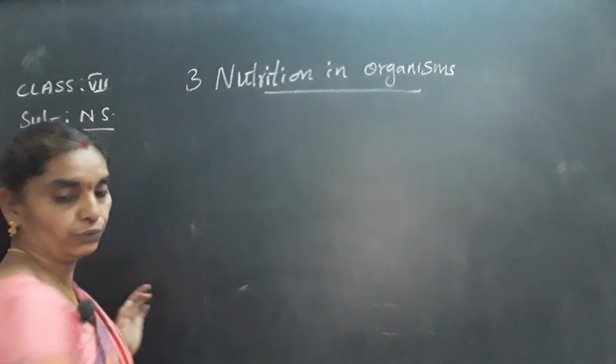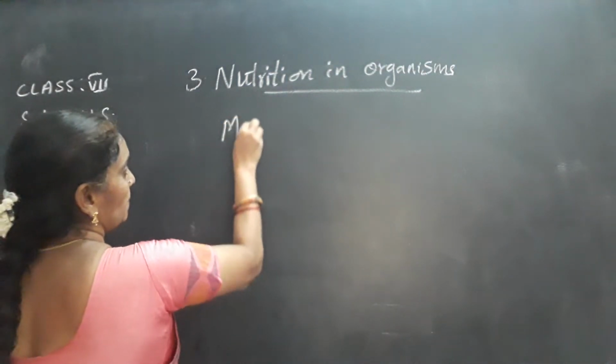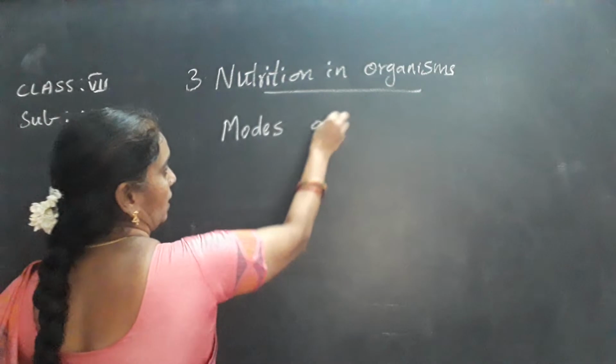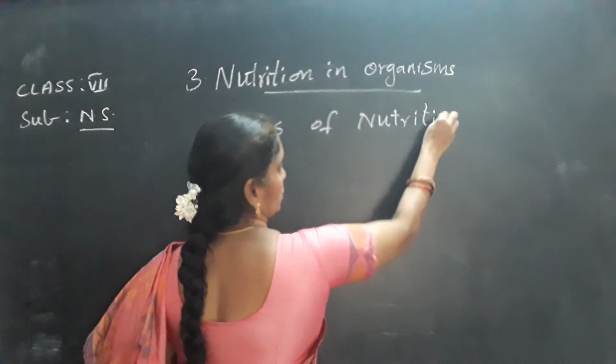Modes of nutrition. There are two types of nutrition. So we say there are two modes of nutrition.